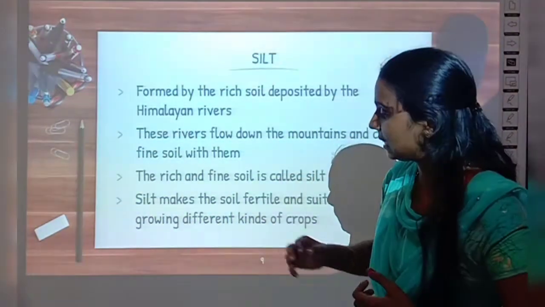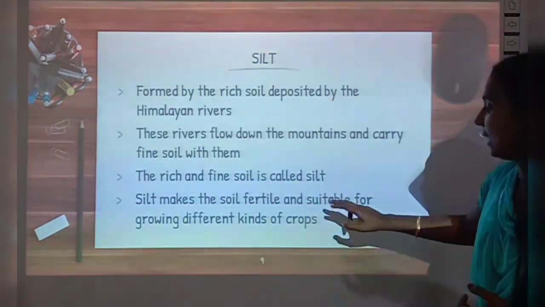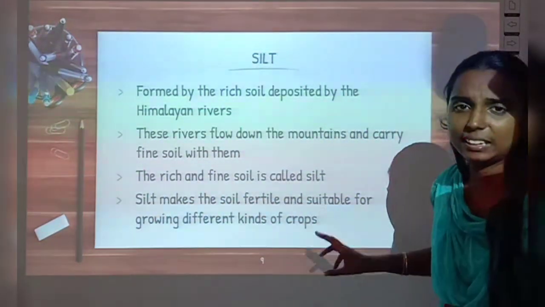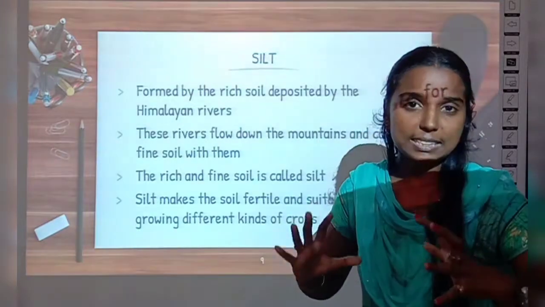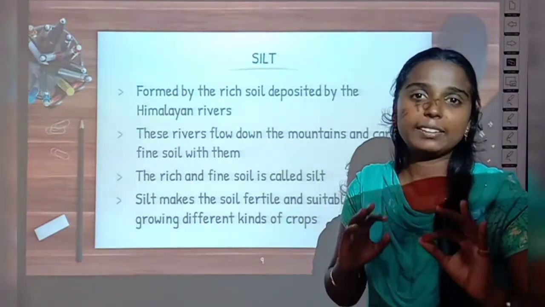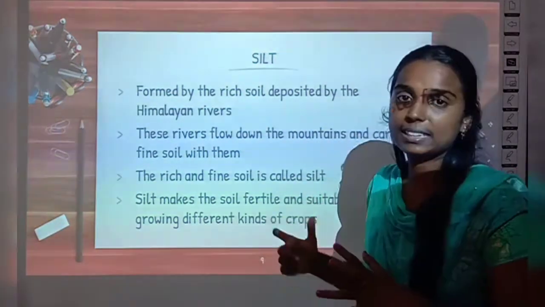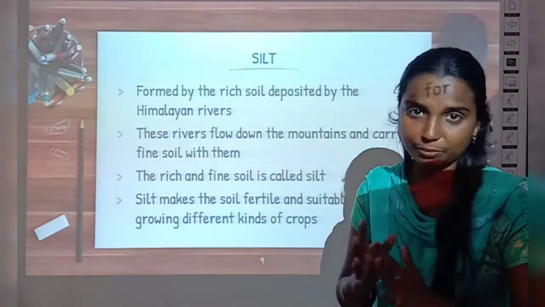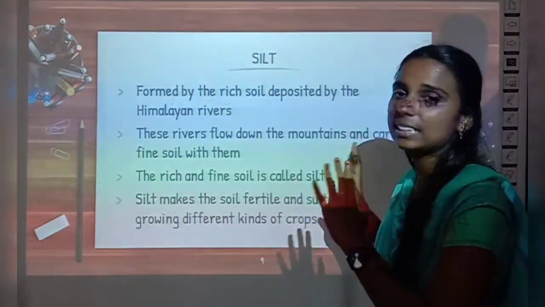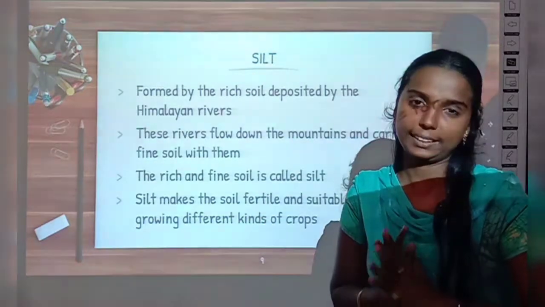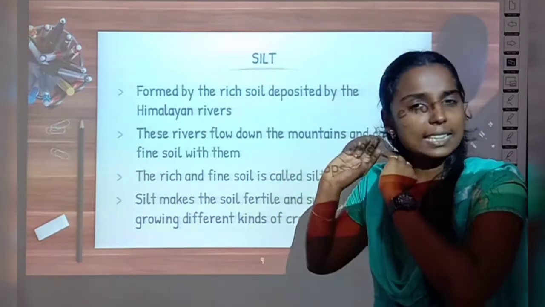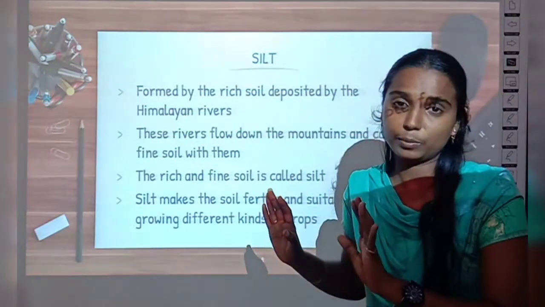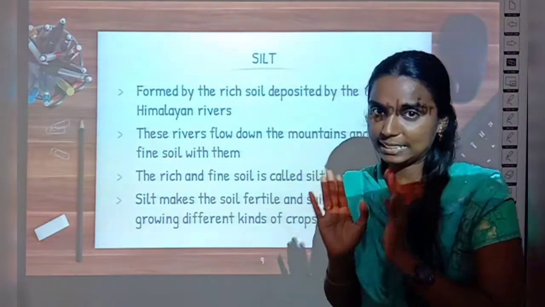And see how it is the silt. Silt makes the soil fertile and suitable for growing different kinds of crops. So this silt makes the soil very fertile, and that's why these Northern Plains are very fertile. These are the simple things about the Northern Plains. This is the only thing that is given in your book.